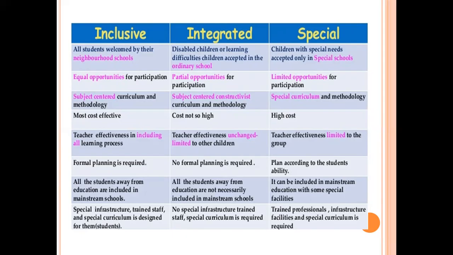In inclusive school, all the students, regardless of their educational needs, are included in mainstream school. Every child can participate in this system of education. In integrated school, all the students are not necessarily included in mainstream school. Only those students who have a mild or soft disability can be admitted in integrated education.